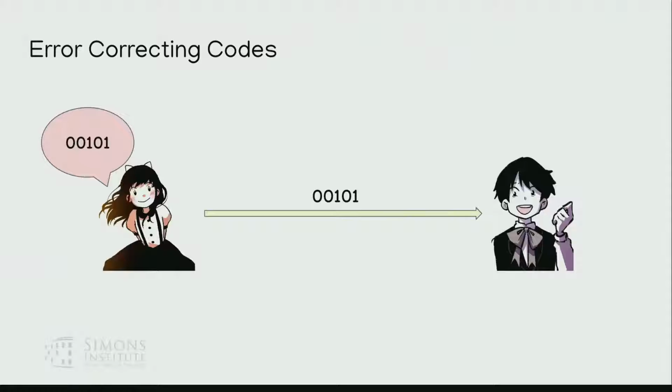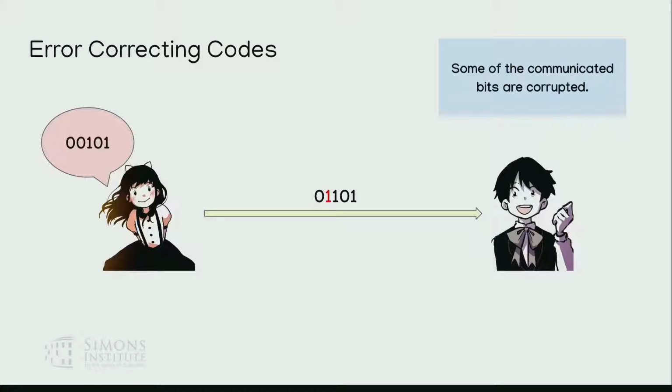So what's the job of an error correcting code? Well, Alice might be trying to send some message to Bob, right? If there's no noise, she can just send over the message and then they're all good. But what happens if the channel is noisy? In particular, suppose some of the communicated bits are corrupted. Then Bob can't necessarily correct to Alice's version of the message perfectly.